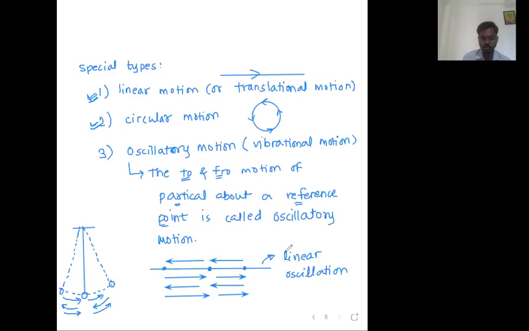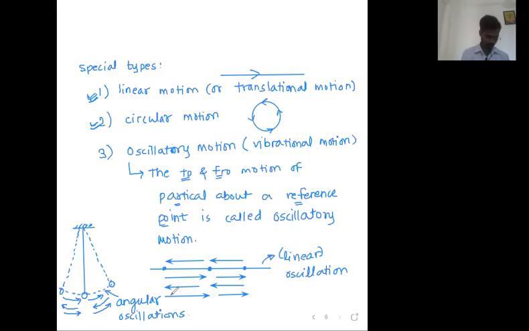Here you have a straight line, so you call it linear oscillation. And here the path is not a straight line, but the arc of a circle, so call it angular oscillation. So draw the diagram and write down angular oscillations. I have got one example, a swing. A swing is also a good example of angular oscillation. You have done very good observation, so you are giving the correct answers.